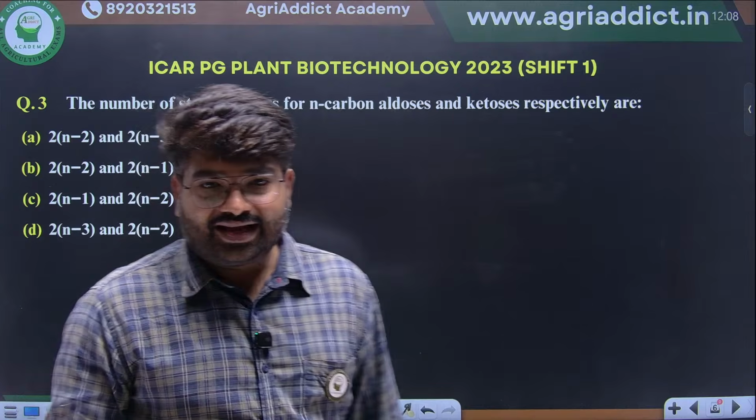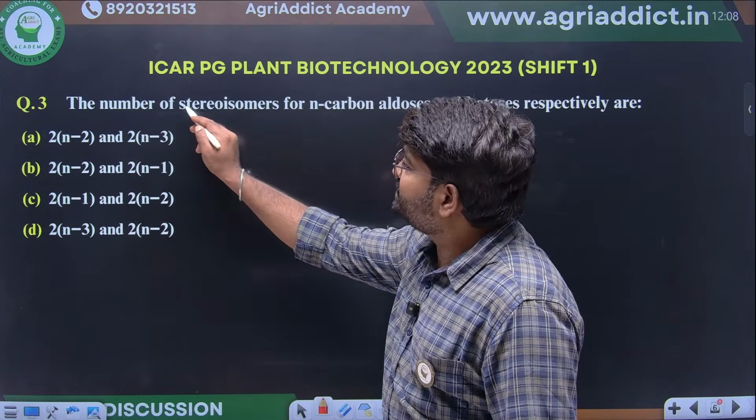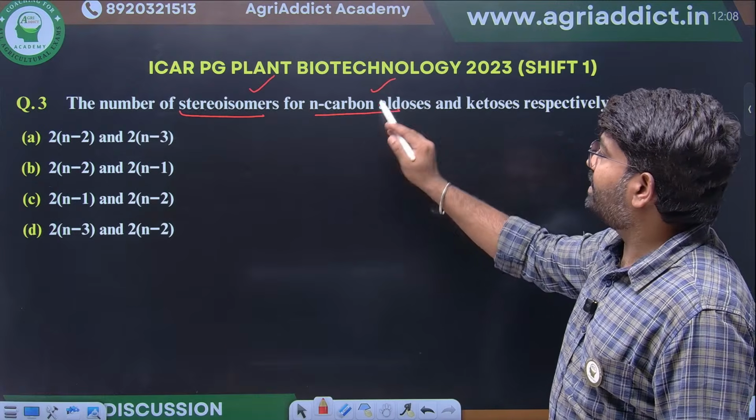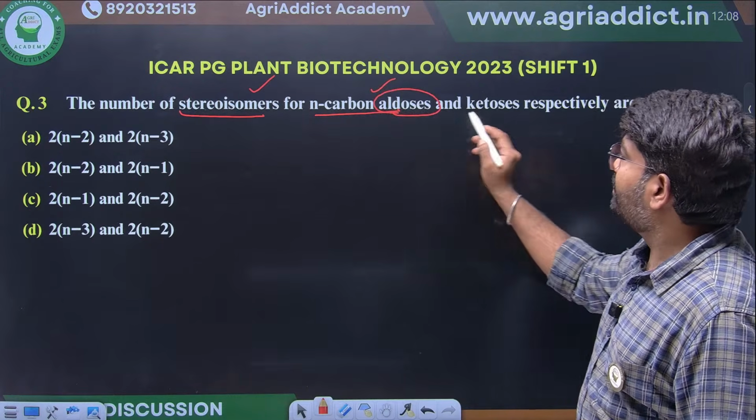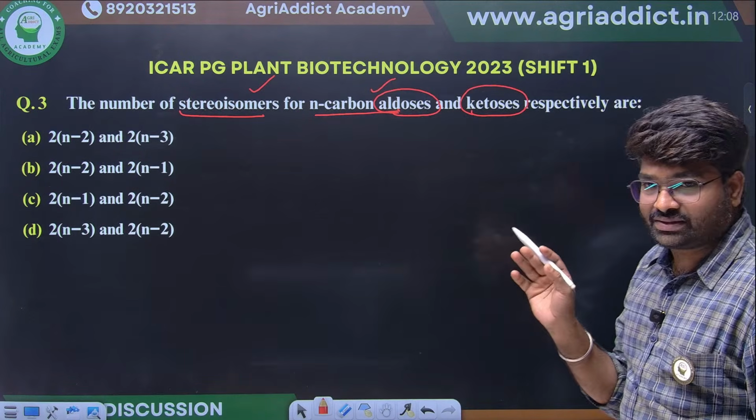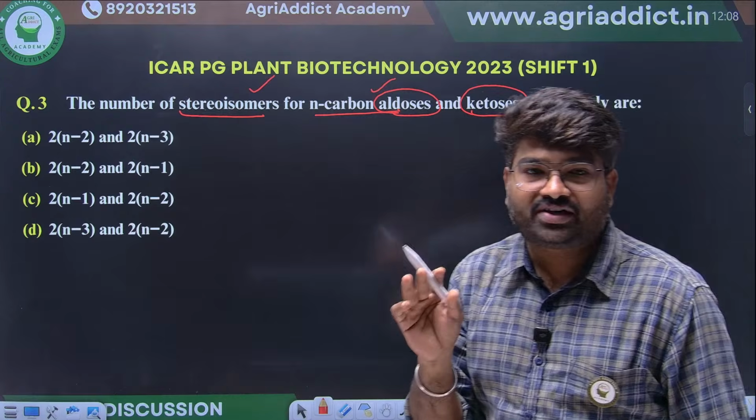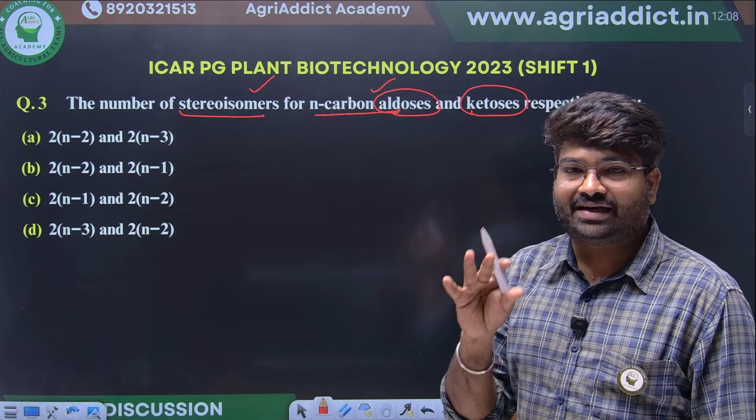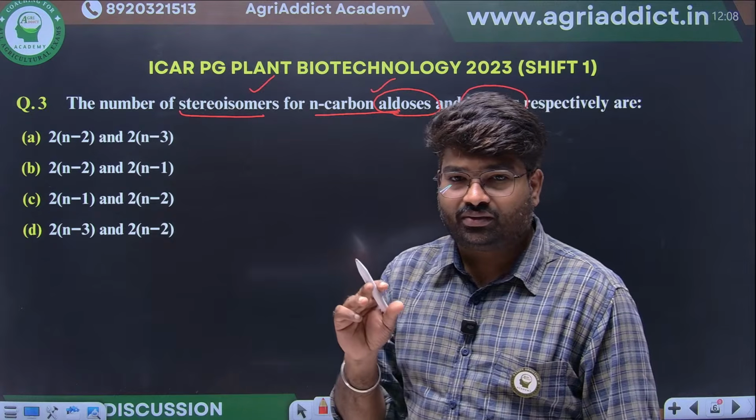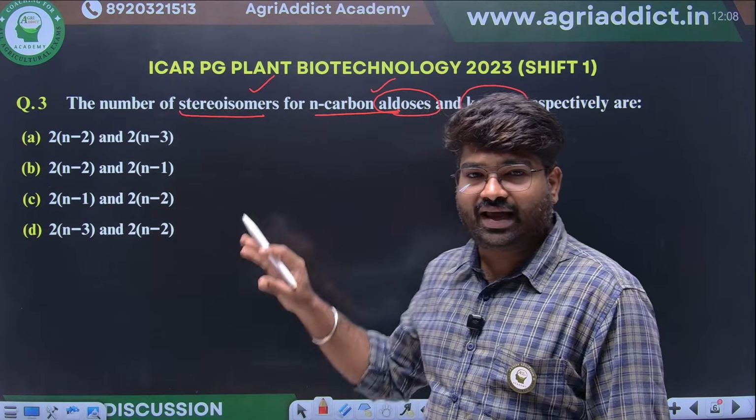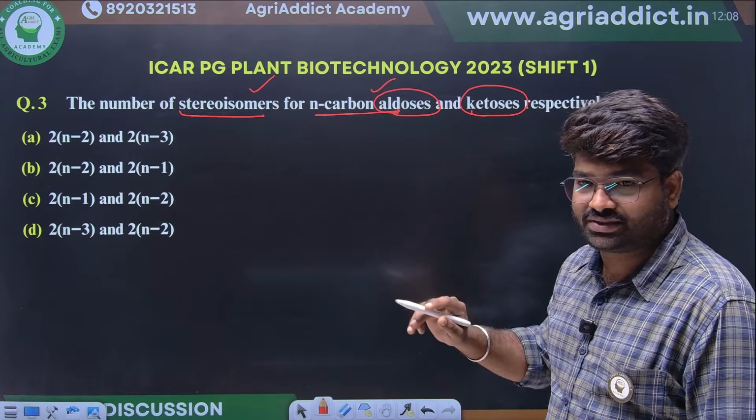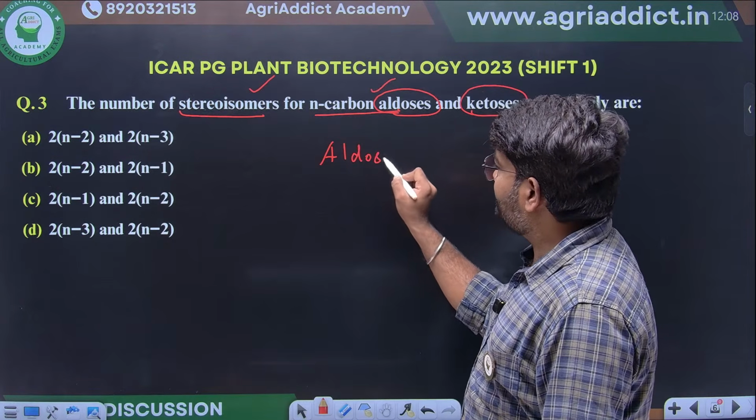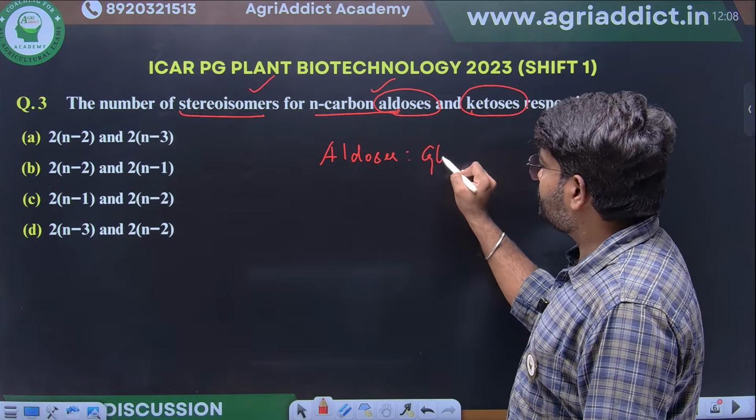Now, they are asking the number of stereoisomers for n-carbon aldoses. They generally ask for aldoses and ketoses. What will be the number of possible stereoisomers? How to calculate that? What is the general formula? Any guesses, students? What is the general formula for calculating this for aldoses and ketoses? Aldoses means, for example, glucose.